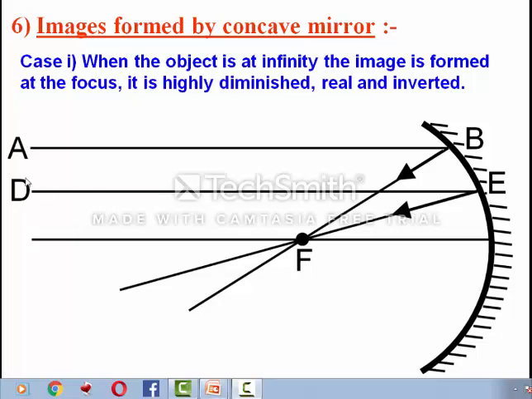Suppose that the object is at infinity, with incident ray AB and another ray DE. Since both rays are parallel to the principal axis, after reflection they will pass through focus. So the image will be formed at focus, and since the object is at infinity, the object is very much bigger, but here we are seeing that the image is point size. So we can say that the image formed is real and point size, and it is highly diminished, meaning the image formed will be very small.